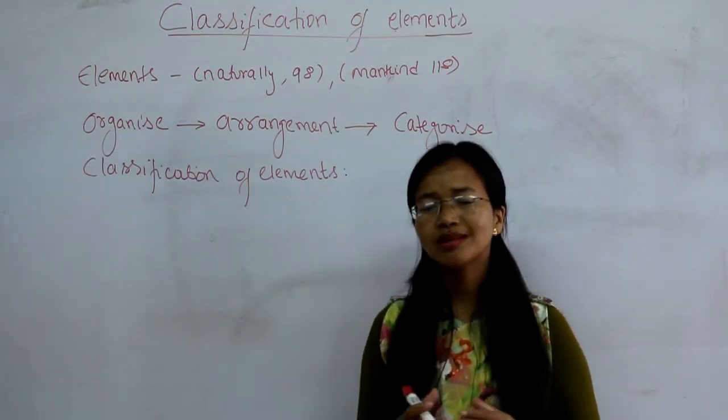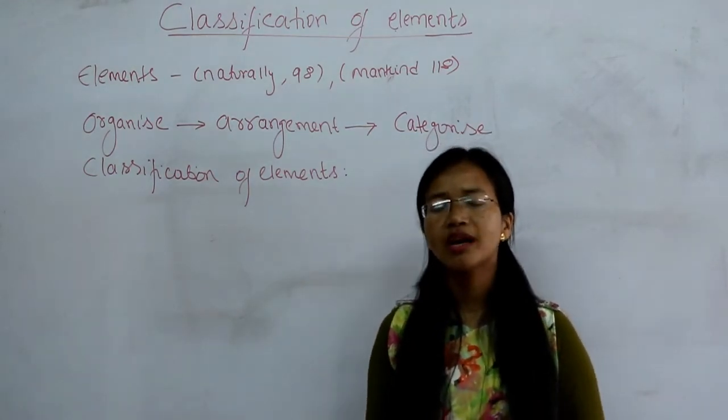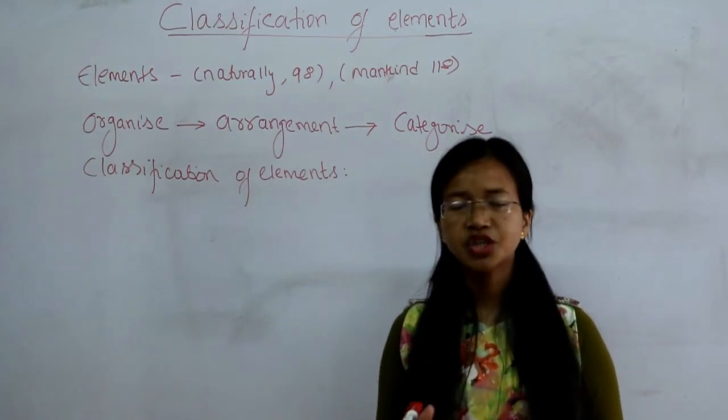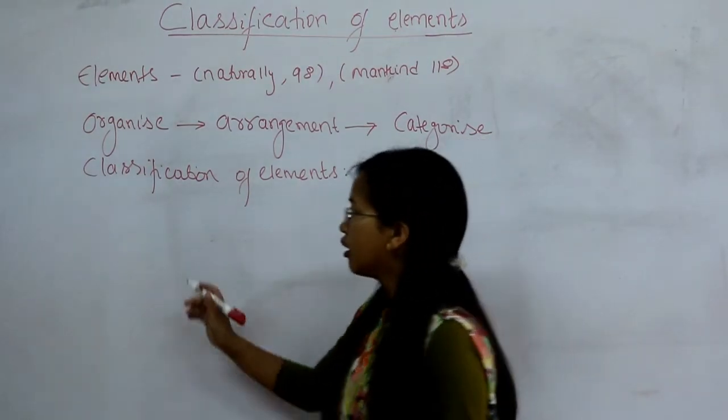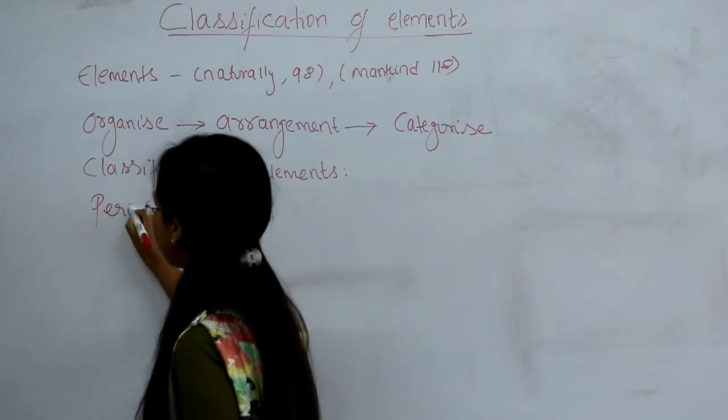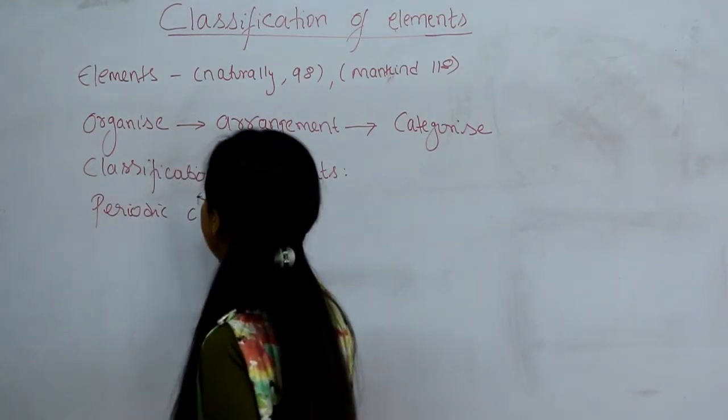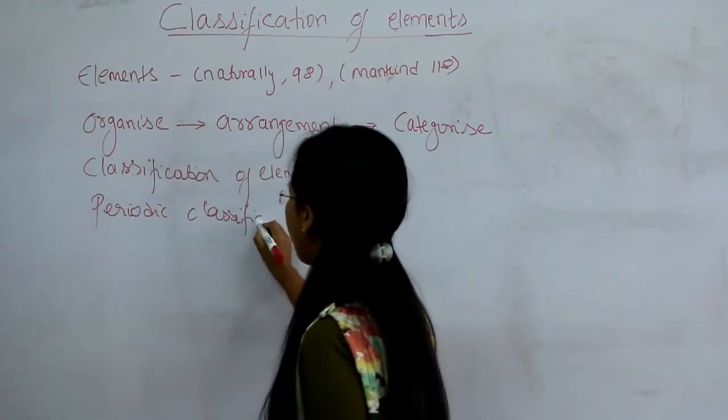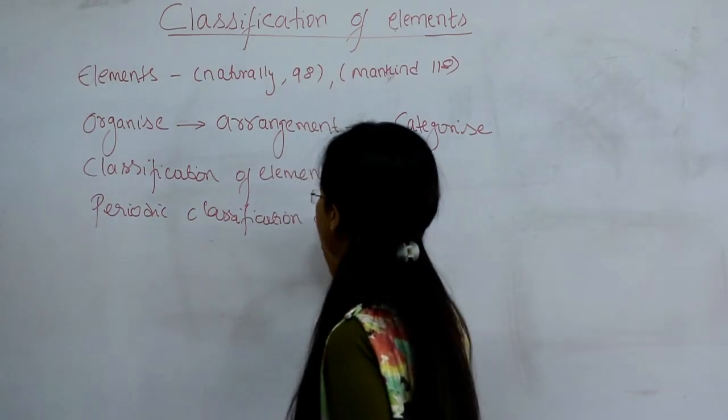So this whole system of classification is known as the periodic classification of elements.